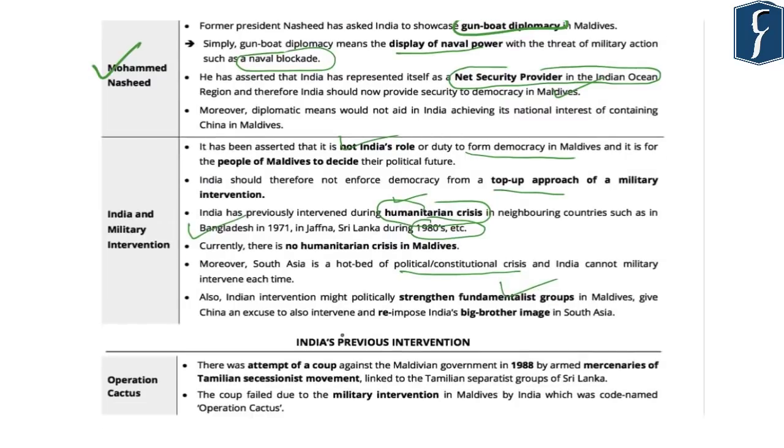Now, previously, India has intervened in a crisis in Maldives. It was a military intervention. The name of that military intervention was Operation Cactus. Now, this is important for us. During Operation Cactus, there was an attempt of a coup against the Maldivian government in 1988. This was by the mercenaries of a Tamil secessionist movement, led by the Tamil separatist groups of Sri Lanka, which is famously known as LTTE. This coup failed due to military intervention in Maldives by India, and it was codenamed Operation Cactus.